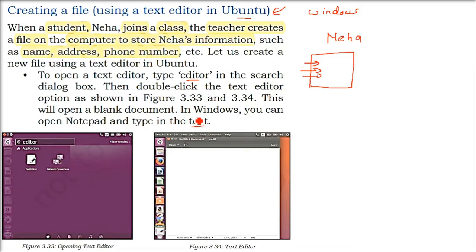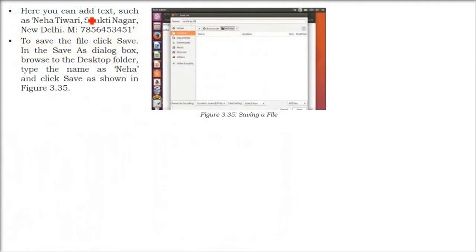and then we'll enter the information and save it. But we'll save it in .txt format. For example, this is the information: Neha Tiwari, Shakti Nagar, mobile number is something, and we'll save it. By default, the text editor will tell you what extension it has. So let me take you and we'll see how to do this.